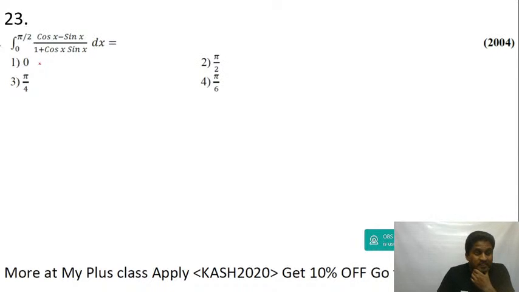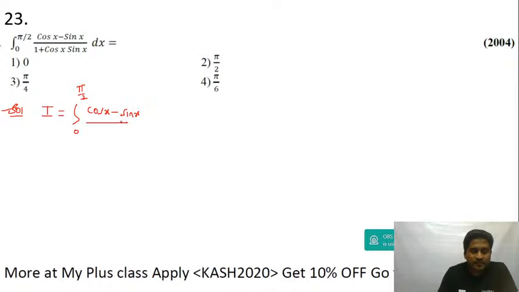Integral 0 to pi by 2 of cos x minus sin x upon 1 plus cos x into sin x. Okay, now I take this as I is equal to integral 0 to pi by 2 cos x minus sin x upon 1 plus cos x into sin x dx. Let's call this equation 1. I'm going to use the property.